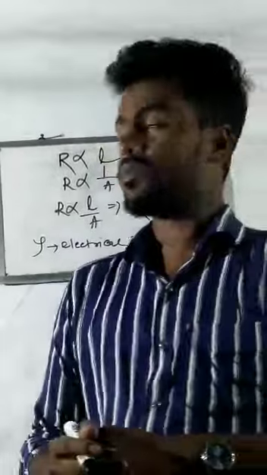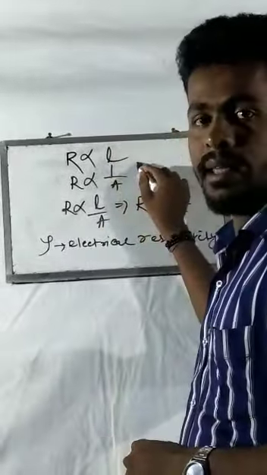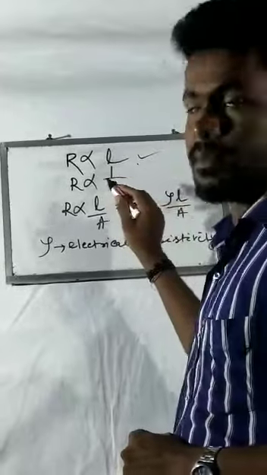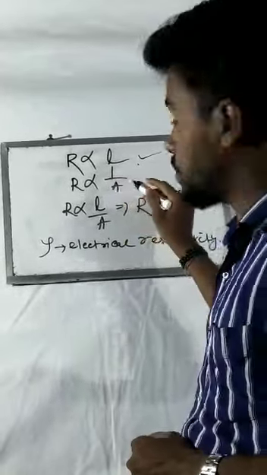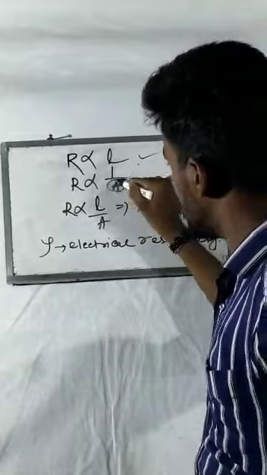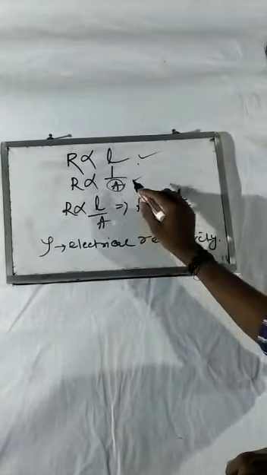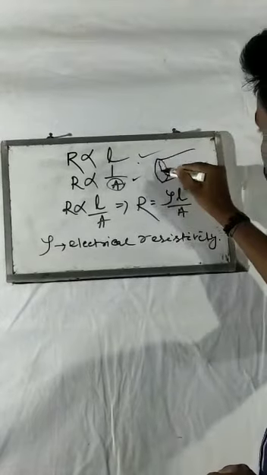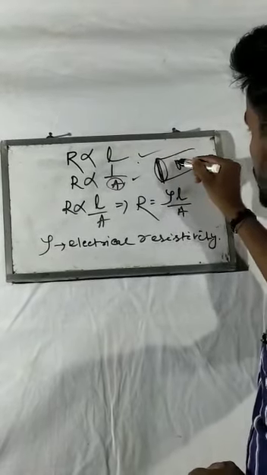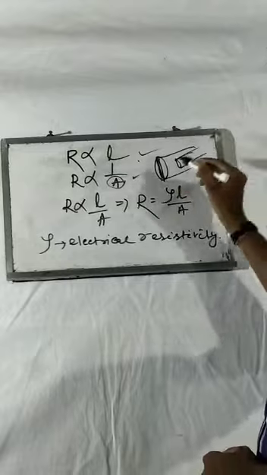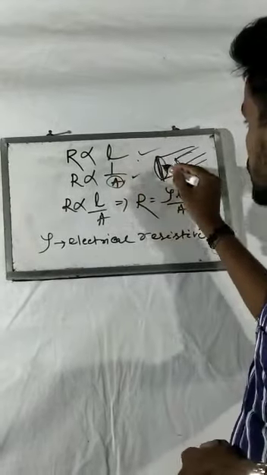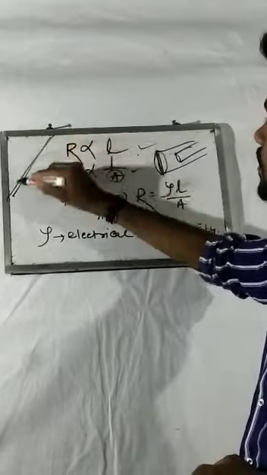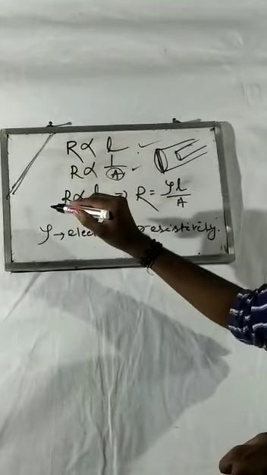So according to our rule, R is proportional to L, because the resistance is directly proportional to the length, and the resistance is inversely proportional to the area of cross section. Means if the area of cross section increases, then the resistance will decrease. Area of cross section means this thickness. If this is less thick, then the resistance will be more. If it is more, then the resistance will be less. And for length, the larger the length of the wire, the more the resistance.